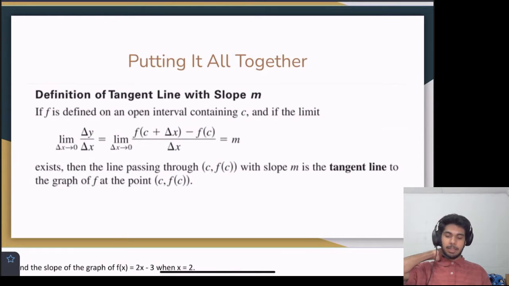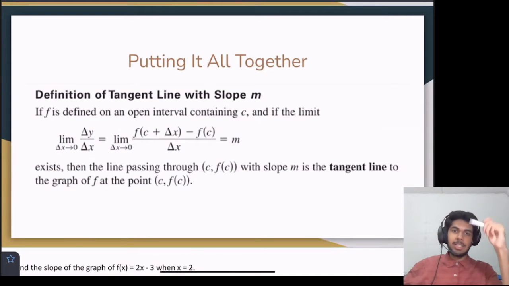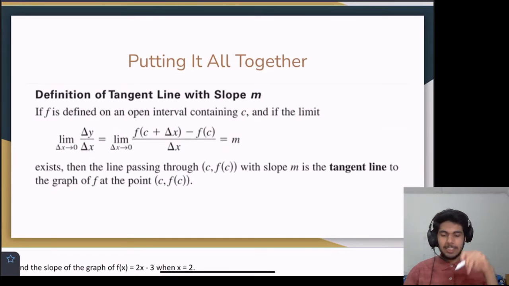So if that limit, if the derivative equals m, then that's telling us that there is a line that passes through c and where it's evaluated on the function with a slope m, and that is the tangent line to that graph at the point c. So this is just reiterating what we've stated before.